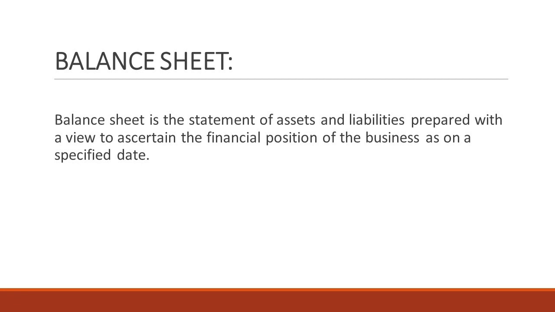It means whether the business is solvent or insolvent. To decide this, we will prepare a particular statement of assets and liabilities. Such statement we term balance sheet.